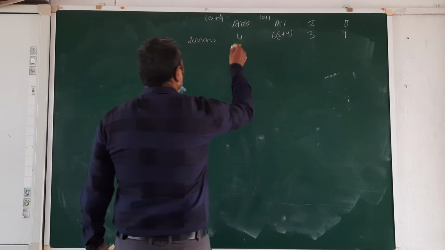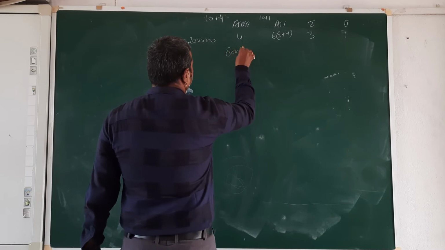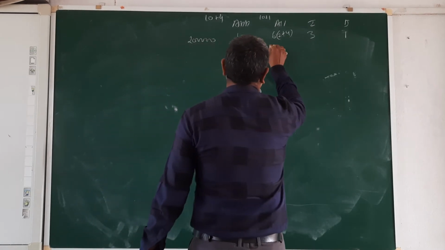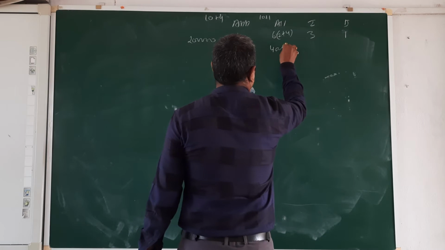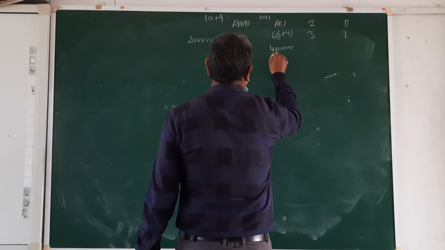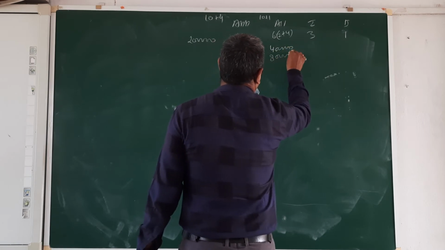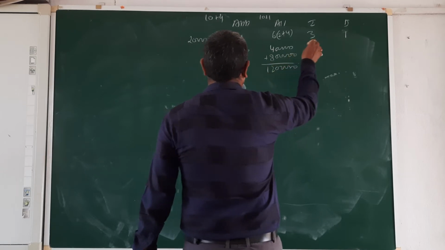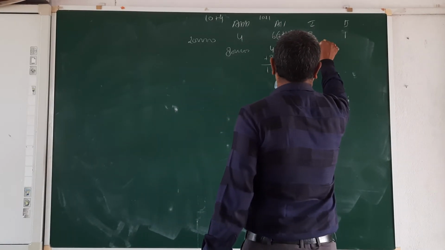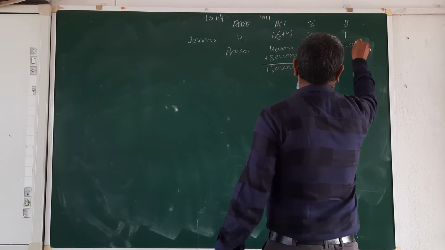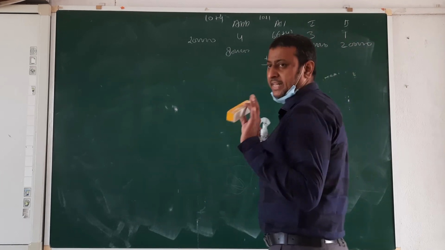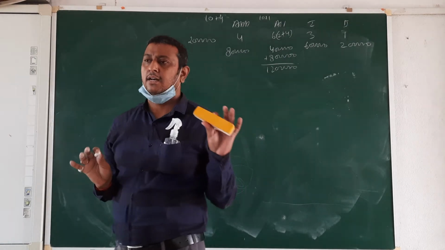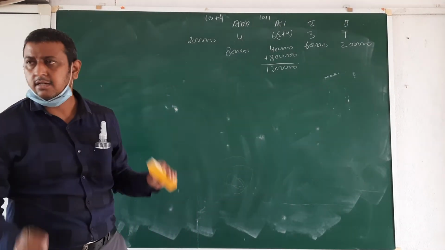So 2 lakh into 4. What amount is that? 2 lakh into 2, and into 4, plus then here into 3, into 2. It's a simple case. Okay? It's a simple case. Clear? Okay, next.